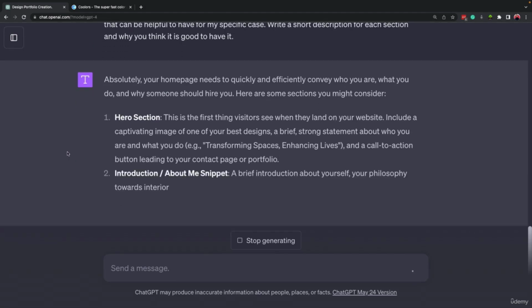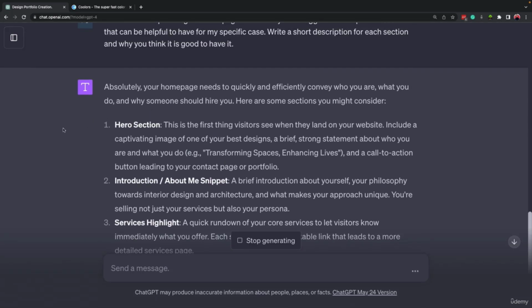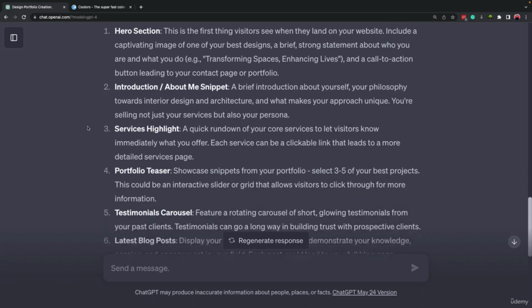Here are the sections that ChatGPT is introducing. The first section that we have here is the hero section. This is the first thing that visitors see when they land on your website. Include a captivating image of one of your best designs, and a brief, strong statement about who you are and what you do, okay? And then it mentioned an example. So this is the hero section we can have on our website.